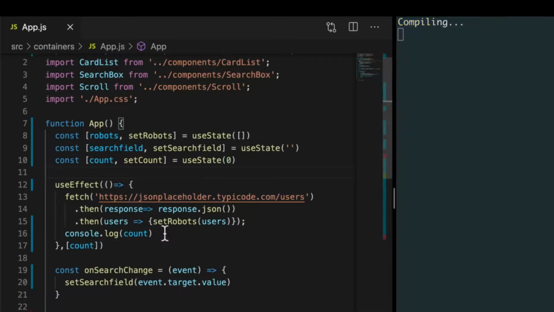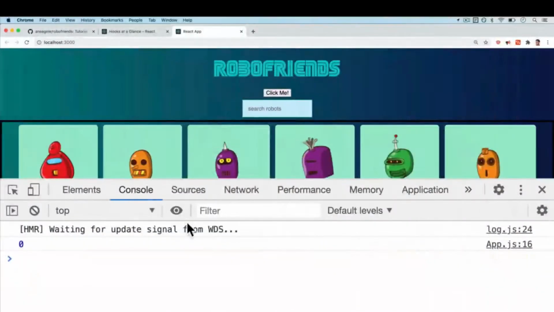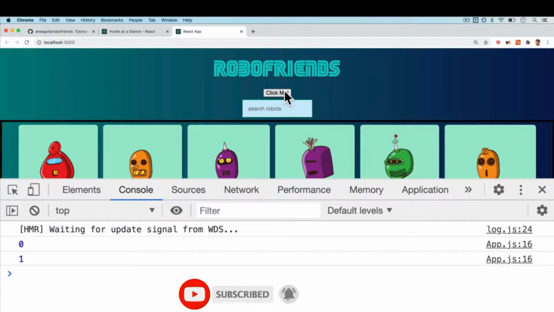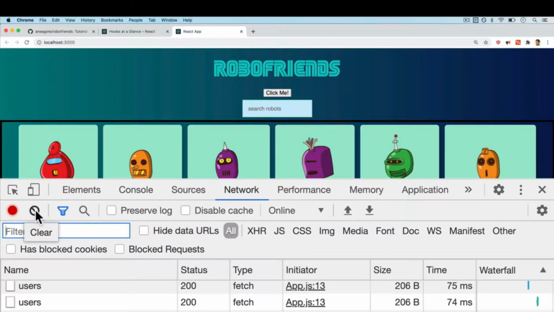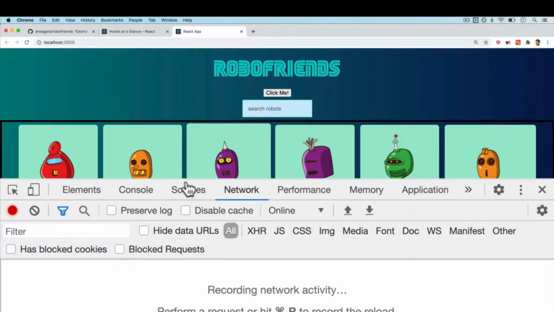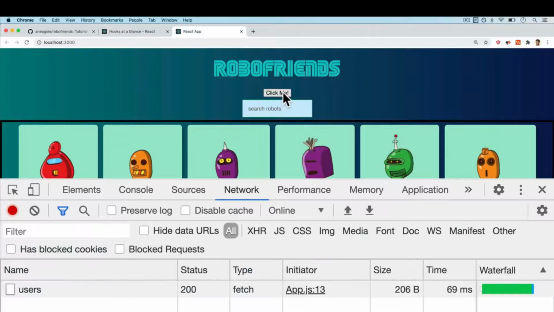If I add count, now every time I click, it's going to run the useEffect. But this also means that we're constantly fetching our users. If I go to the network tab and I click me, you see that we get users. We make that fetch API call every time.